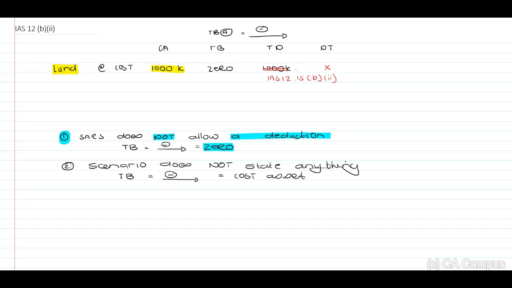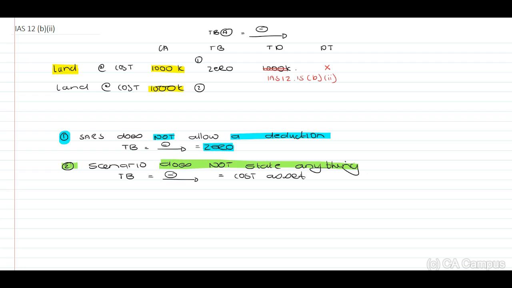Now, let's have a look at the second option. Again, guys, we have our land at cost at 1 million, right? Second option, the scenario does not state anything in terms of the tax deduction. And this is the one that we normally get, guys, where the scenario doesn't state anything.